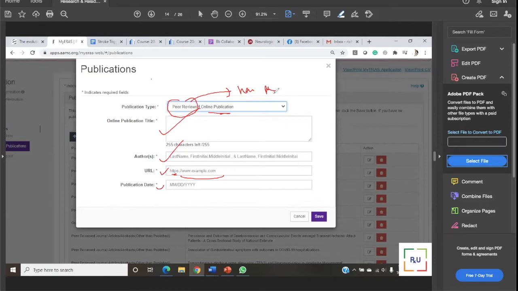Non-peer review means blogging, or I'm the owner and I have my website and I'm publishing it, right? So that is non-peer review, where none of your article is going to be graded by your peers or your mentors or your seniors or your juniors. Directly it is getting acceptance. So non-peer review has less value than peer review, but still it is a publication from your residency point of view.